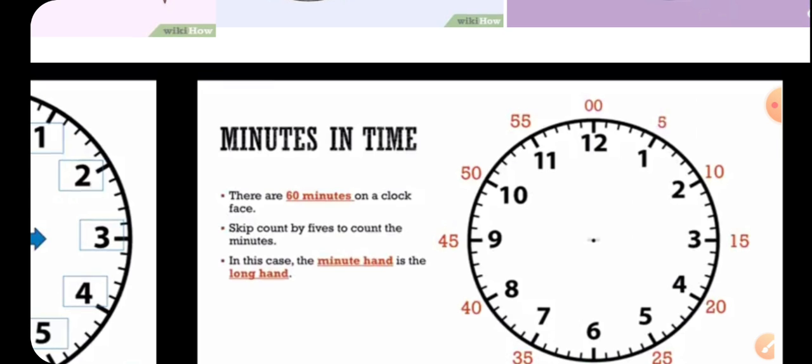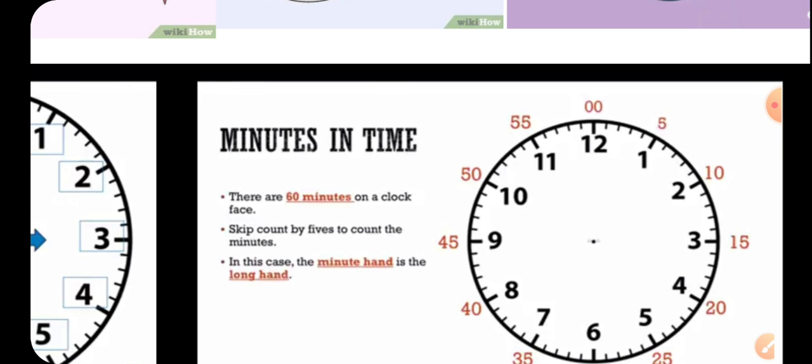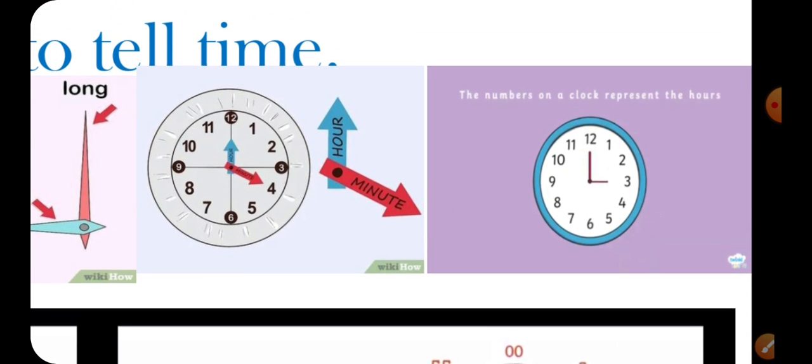There are 60 minutes on a clock face. Skip count by fives to count the minutes. Now you have 5, 10, 15, 20. That means the difference is 5, skip counting of 5. In this case, the minute hand is the long hand. Just now I told you, the long hand is the minute hand. The short hand is the hour hand. So these things have to be kept in mind. You can see here,